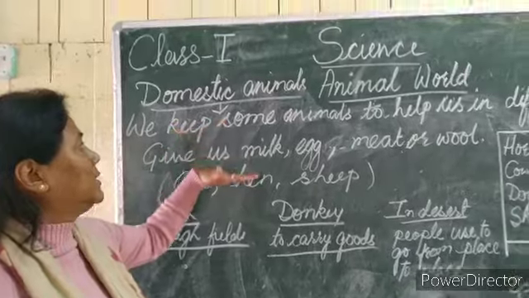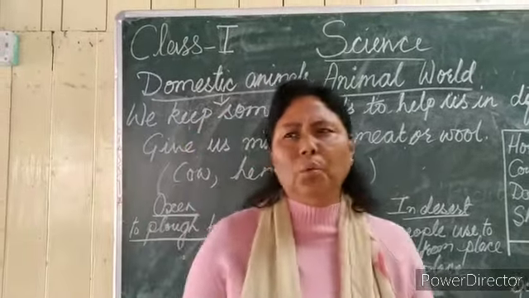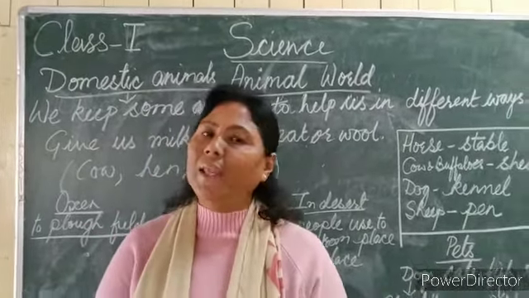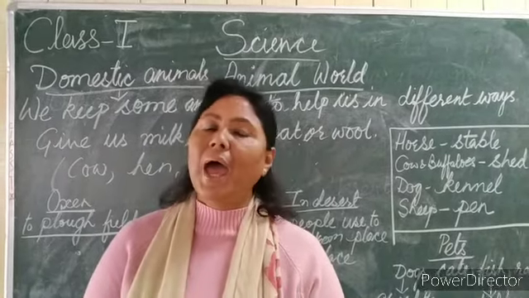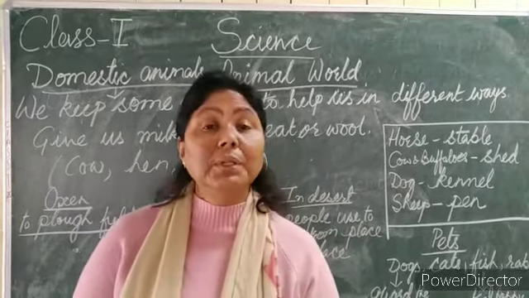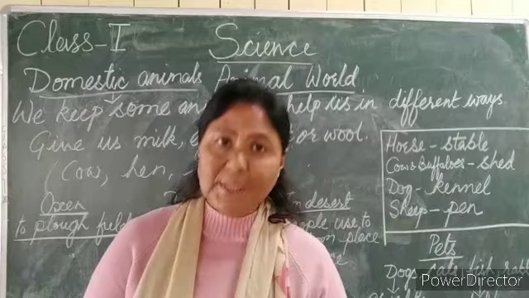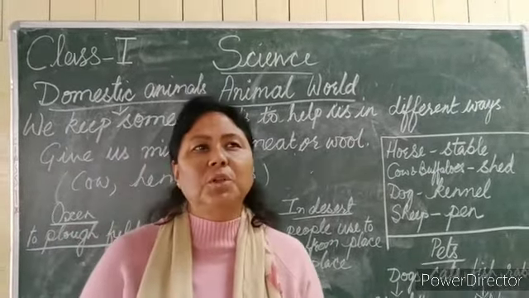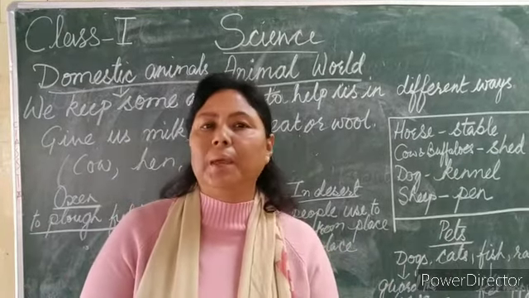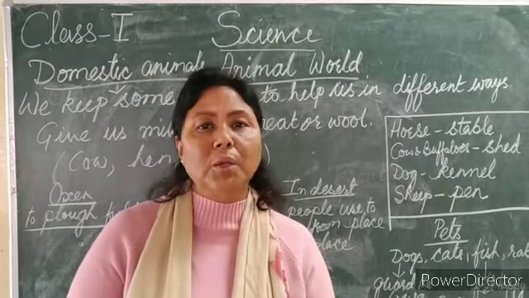So here, later at the end, you have domestic animals. You have been doing it from class upper KG, the difference between the wild animals and the domestic animals. Animals living in the jungle are called wild animals, and the animals which are kept at home, we call them domestic animals, isn't it? In domestic animals also, we don't keep too many animals. There are a few animals we keep at home. And why do we keep them at home? There are different reasons why we keep them.